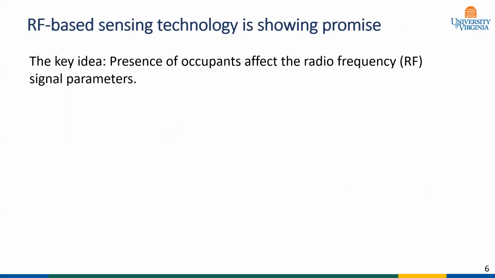To overcome these challenges, in this work, we have focused on radio frequency based sensing solutions. The primary idea of the radio frequency based occupancy sensing scheme is that a person's presence can affect the radio signal parameters. Before going into detail how this works, let's see some of the typical RF signal parameters that are usually affected by human presence.